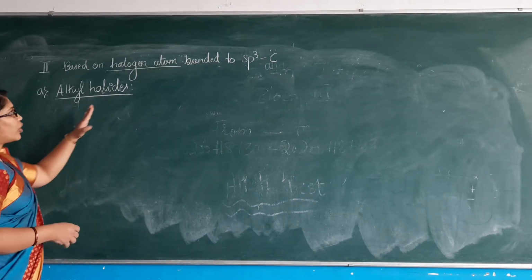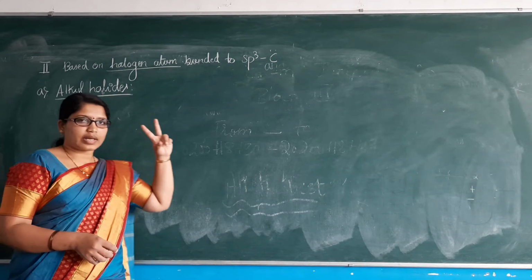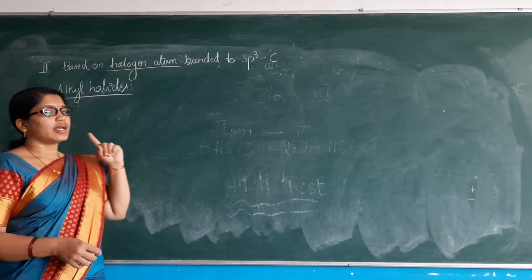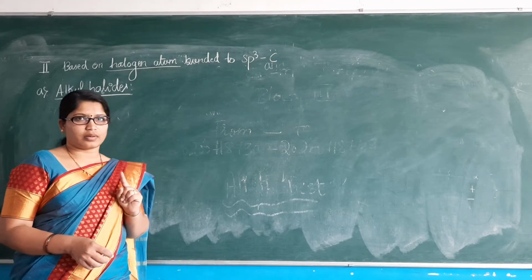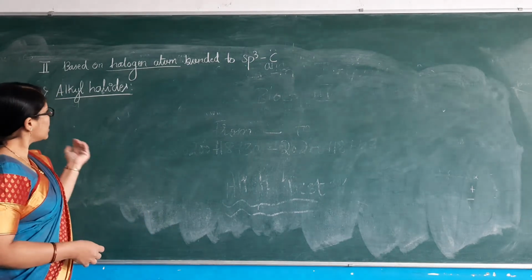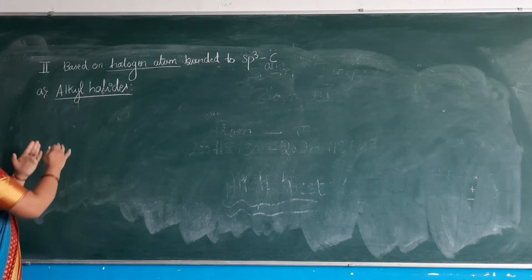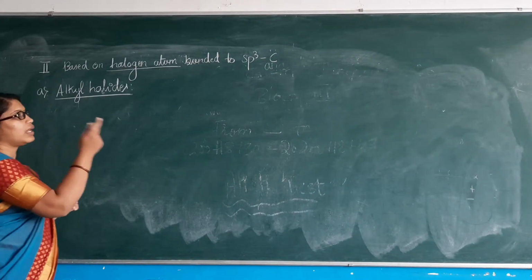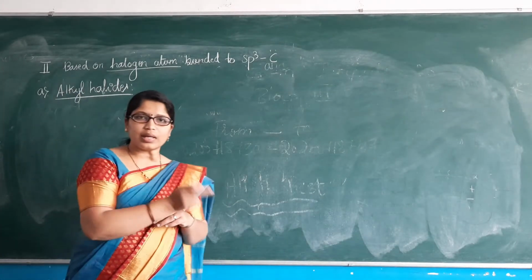So what is the broad category? The second broad category is where the halogen atom is directly bonded to an sp3 hybridized carbon. It is further divided into 3 subcategories: alkyl halides, allyl halides and benzylic halides.